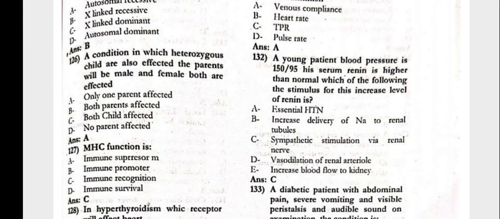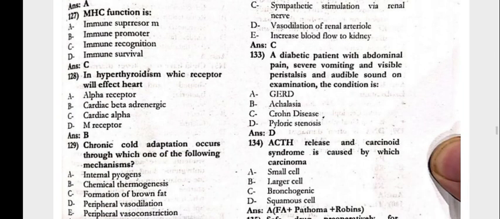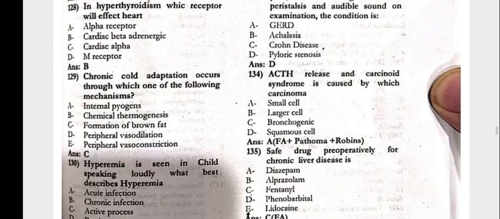The parents will be male and female, both are affected. Only one parent affected, MSC function is the immune recognition, hyperthyroidism. Which receptor will affect the heart? The cardiac beta adrenergic. Chronic cold adaptation occurs by which one of the following mechanisms?